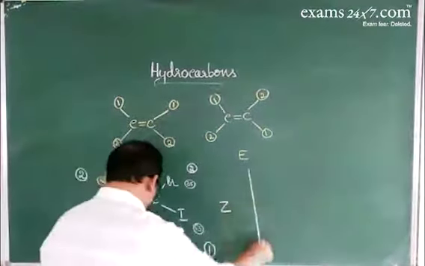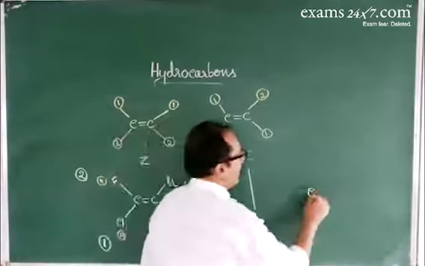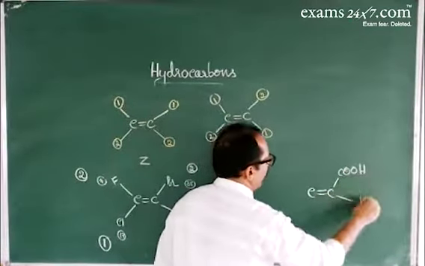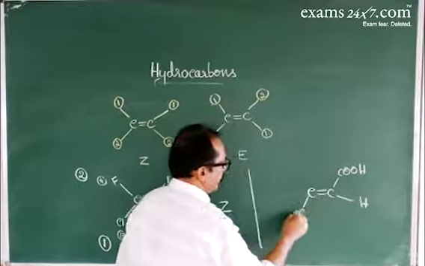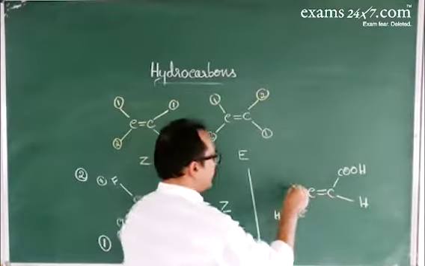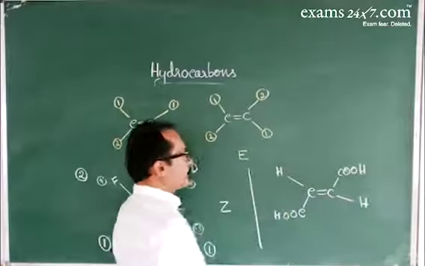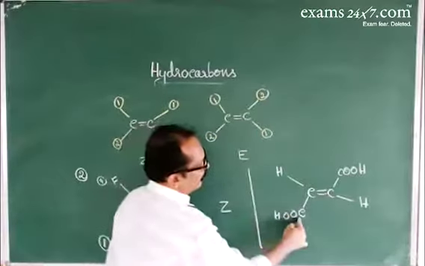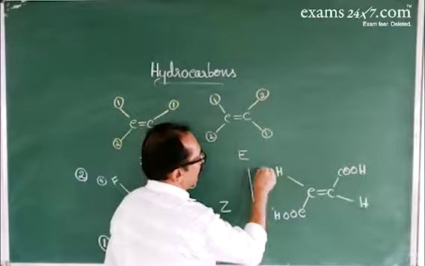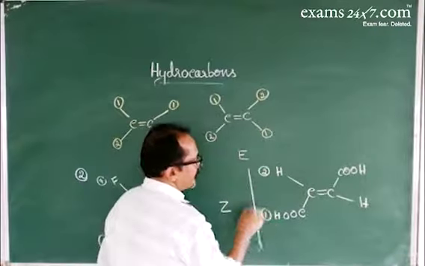One more example we can take. Carbon to carbon double bond, carboxyl group, COOH, then here H. Atomic number of carbon is 6. Atomic number of hydrogen is 1. Second preference is given to this, first preference is here.